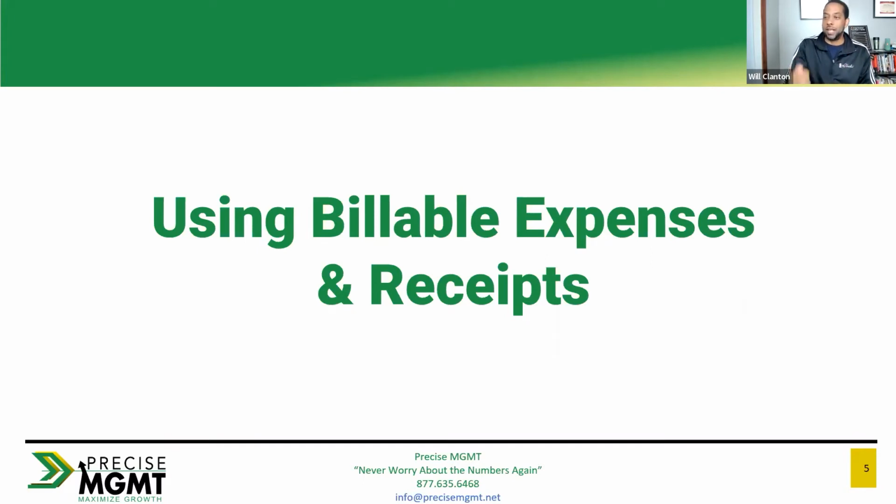That person can snap a picture or email that into QuickBooks. When that billable expense is something they're going to charge back to the client, right? Inside QuickBooks, we can actually capture that and put that on an invoice.